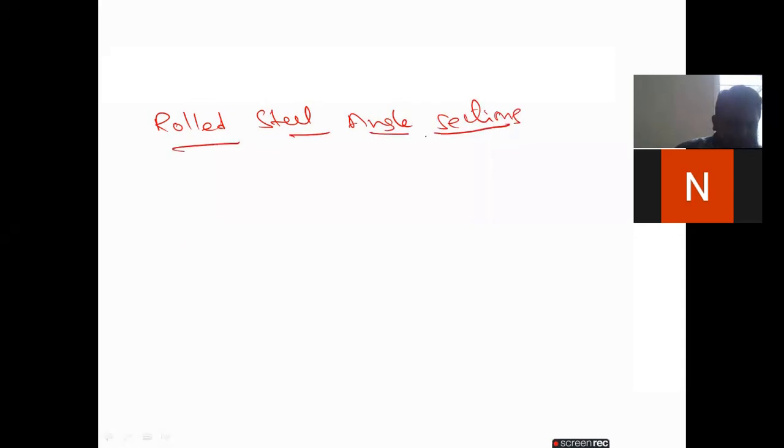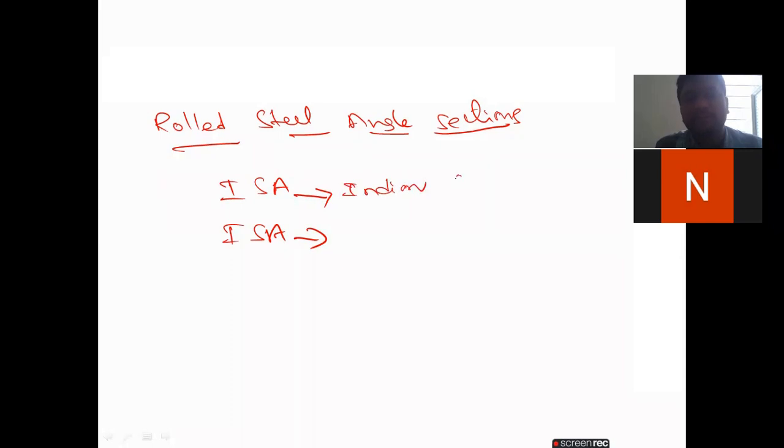Next, rolled steel angle section. My dear students, first you understand what the different types of sections available are. In this, only two types, ISA and ISA. That means Indian Standard equal angle and Indian Standard unequal angle.